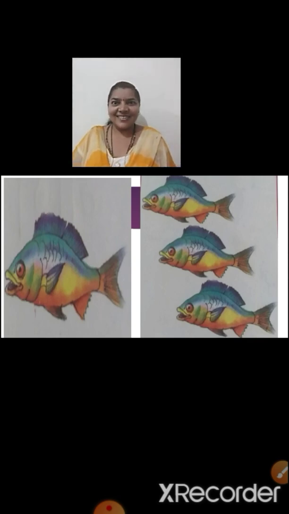Look at the picture, children. Yes, here in this picture, we can see to your left hand side only one fish, and the right hand side many fishes.